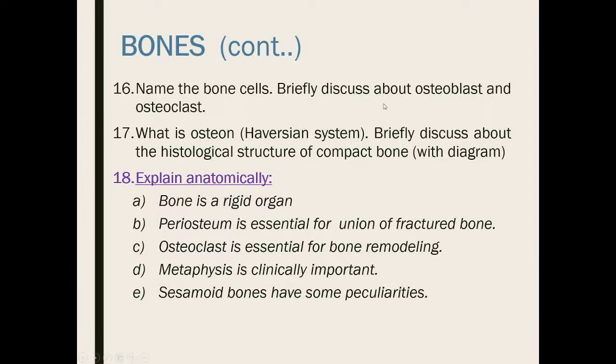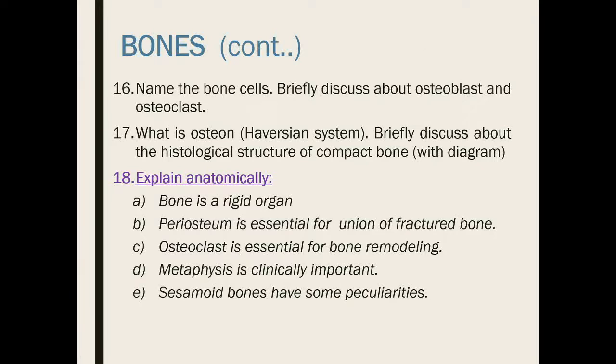The next question is: what is an osteon or the Haversian system? Briefly discuss the histological structure of compact bone. You can find it from your histology department. It is not a difficult thing. First, the plates of compact bone are present one after another, surrounding a canal called the Haversian canal that contains blood vessels and nerves.